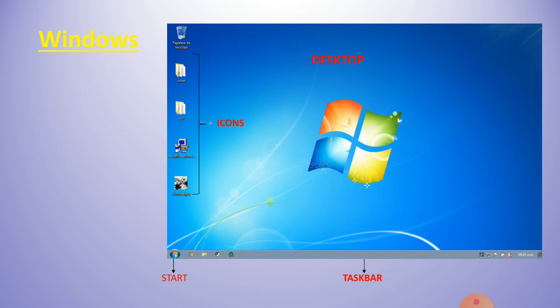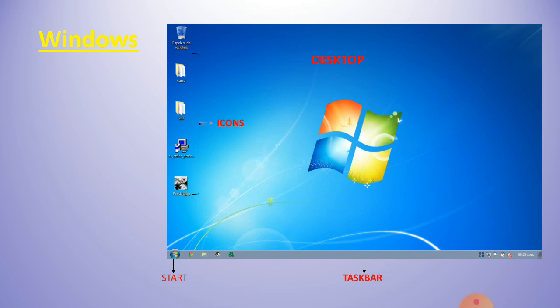Windows operating system is a very popular and commonly used operating system. It allows us to work on the computer very easily by selecting icons. When you switch on your computer, Windows takes you to the first screen that you see on the monitor. It is called desktop. And you can see a small graphic picture with a name on it. They are called icons.